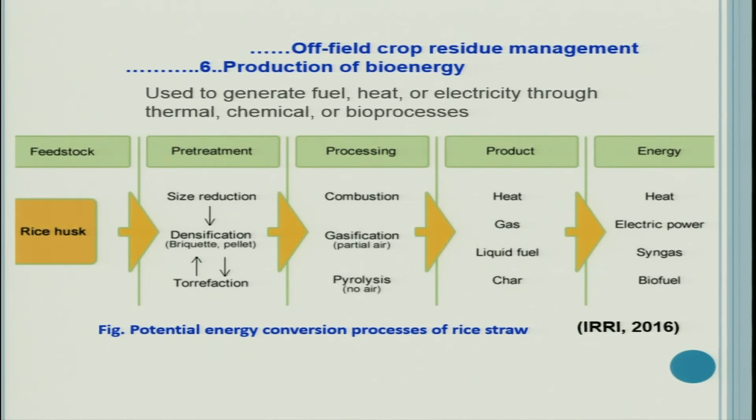So the basic feedstock is your rice husk, and then pre-treatment is necessary. In pre-treatment, densification is done, where briquettes or pellets are made by torrefaction, or size reduction can be done, as we have seen in the case of bales, and then comes the processing step. Depending upon the kind of source or the output you want, the processing method will change. If it is combustion, then the product is heat and the energy is also heat. If it is gasification, that is partial air, then it may be gas and it may be liquid fuel.